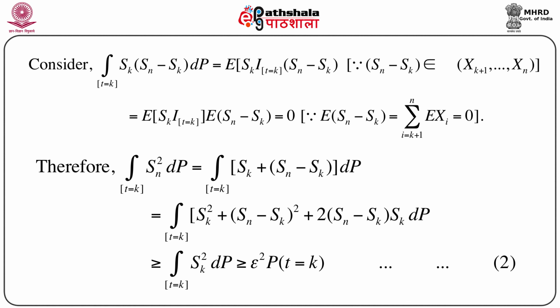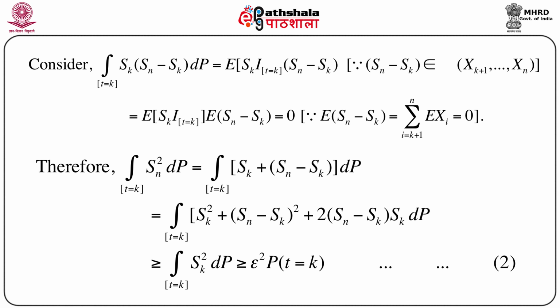Now, X1, X2, up to Xn are all independent random variables. So, Sk into the indicator of T equals k and Sn minus Sk are independent.